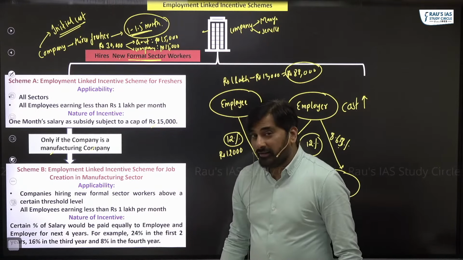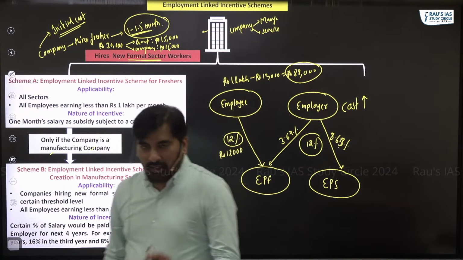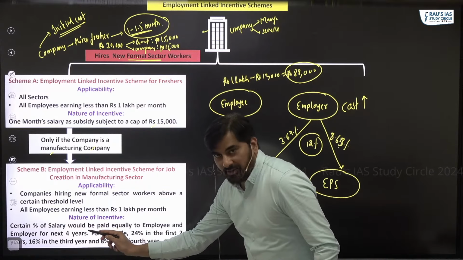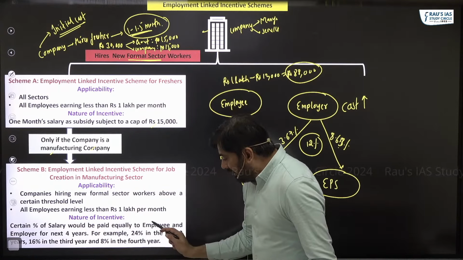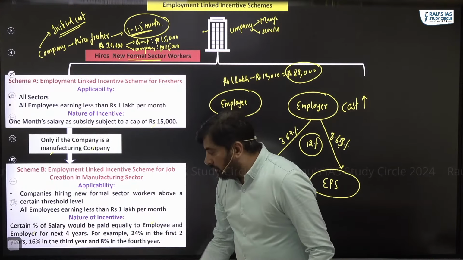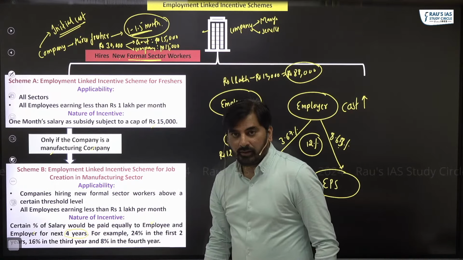Look at the nature of incentive. Here, what is happening is the government is paying a certain percentage of salary as an incentive equally to the employee and employer for the next how many years? For the next 4 years.